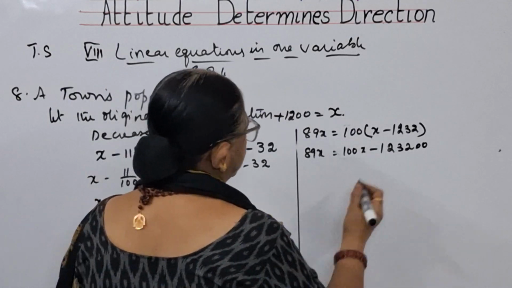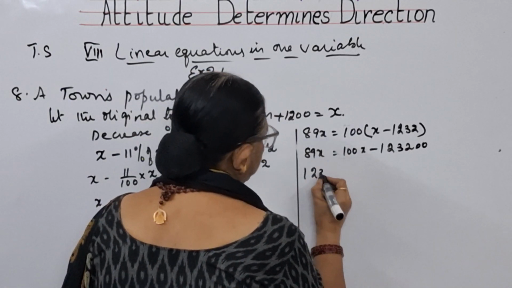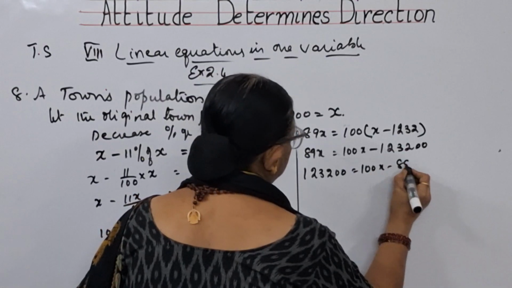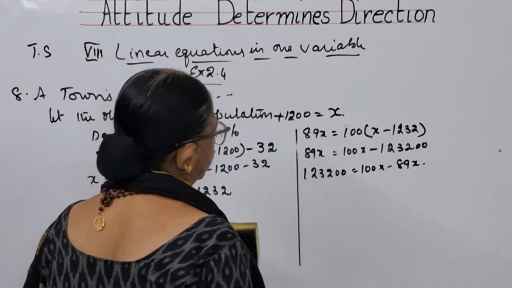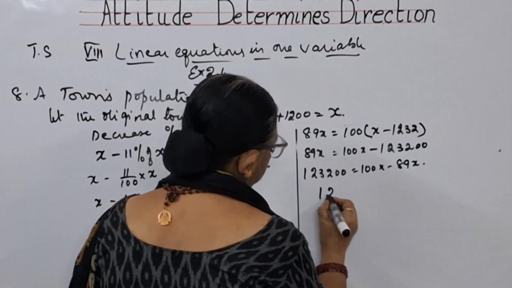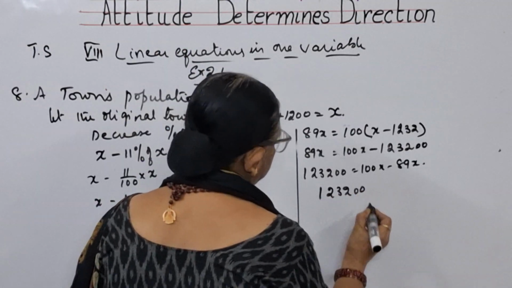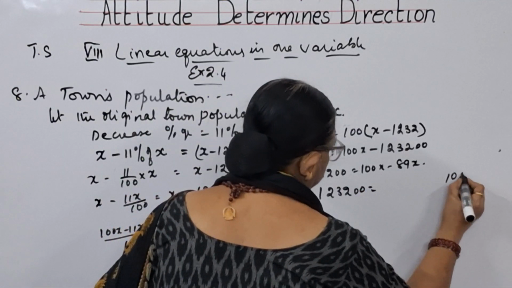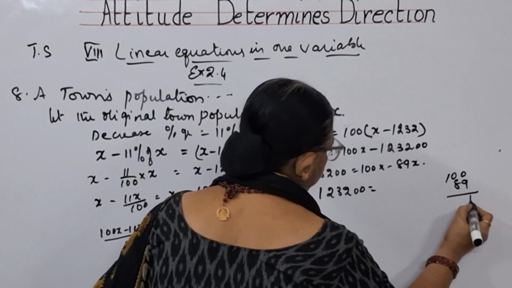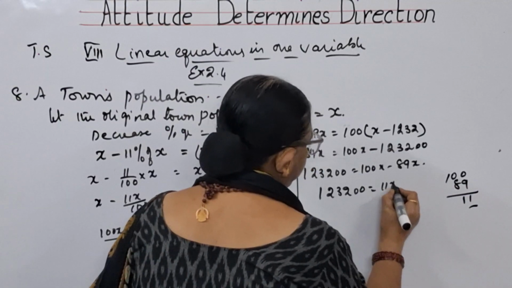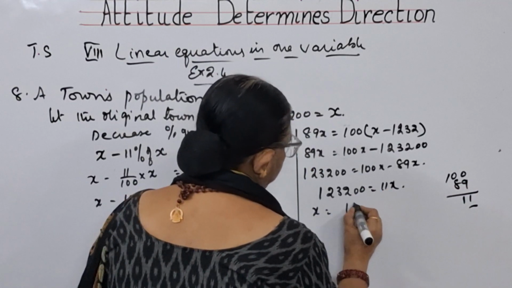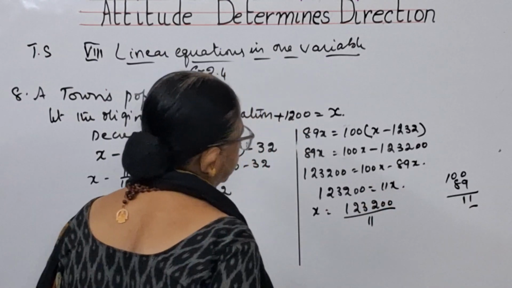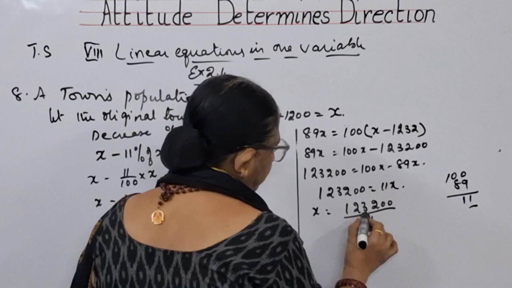Now, what am I doing is, I am bringing this here. 123200 is equal to 100x minus 89x. That means 123200 is equal to, from 100, if you subtract 89, you are getting 11x. So what is x? 123200 by 11. So 123200 divided by 11.